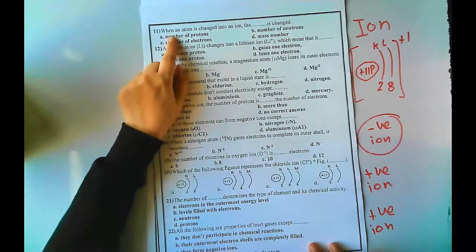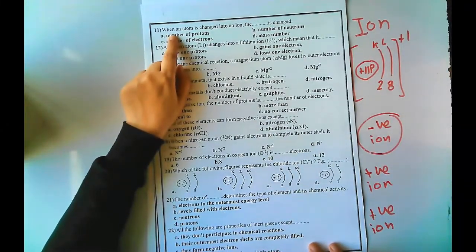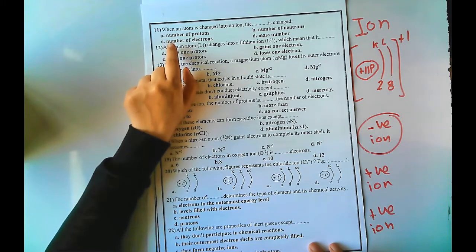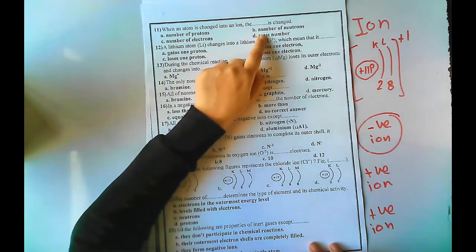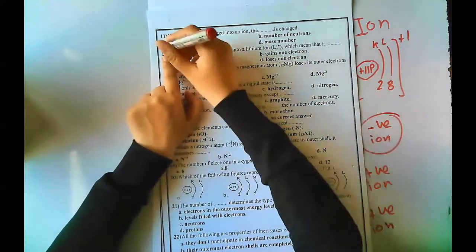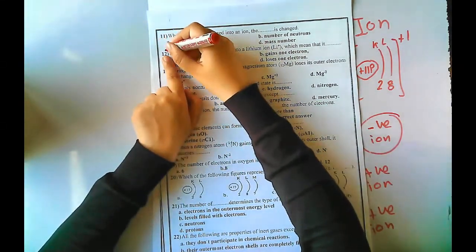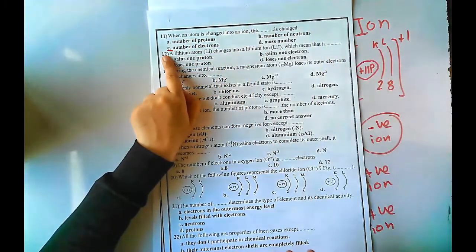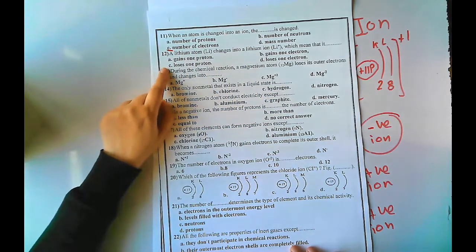Next, when an atom is changed into an ion, what is changed? The number of protons, number of neutrons, number of electrons, or mass number? Of course, the number of electrons, because it gains or loses electrons. But the number of protons and number of neutrons will not change. So the mass number also will not change.